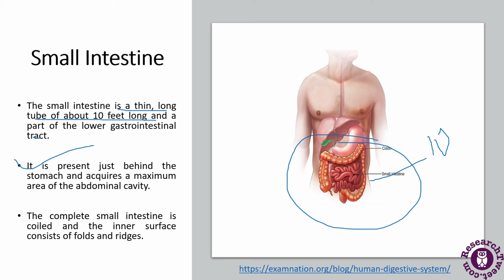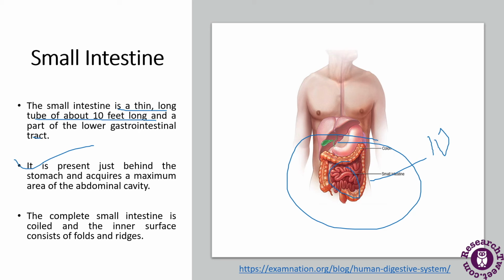The complete small intestine is coiled and the inner surface consists of folds and ridges. The small intestine is the site where most digestion and absorption takes place. No further digestion is accomplished after the luminal contents pass beyond the small intestine.